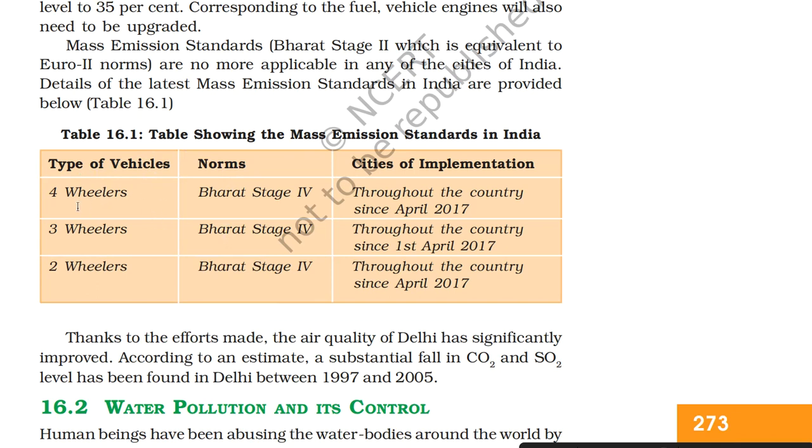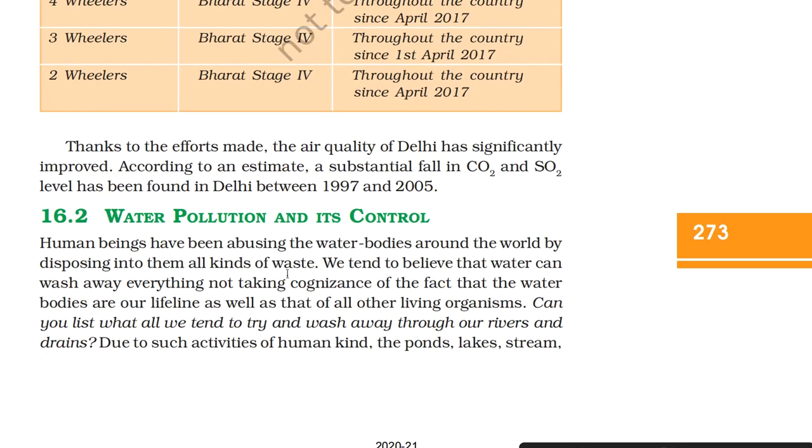Type of vehicles, four-wheelers, norms, Bharat Stage 4, cities of implementation throughout the country since April 2017. Type of vehicles, three-wheelers, norms, Bharat Stage 4, cities of implementation throughout the country since 1st April 2017. Type of vehicles, two-wheelers, norms, Bharat Stage 4, cities of implementation throughout the country since April 2017.